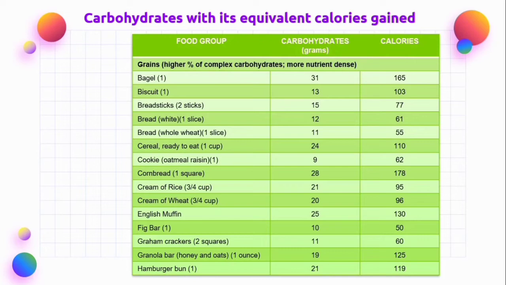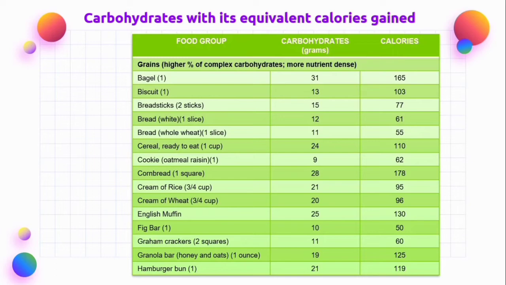Now let's move on to grains with a higher percent of complex carbohydrates, more nutrient dense. First is one bagel, and it has 31 grams of carbohydrates, which is equivalent to 165 calories. Next is one biscuit, and it has 13 grams of carbohydrates, which is equivalent to 103 calories. Next is two breadsticks. It has 15 grams of carbohydrates and 77 calories.